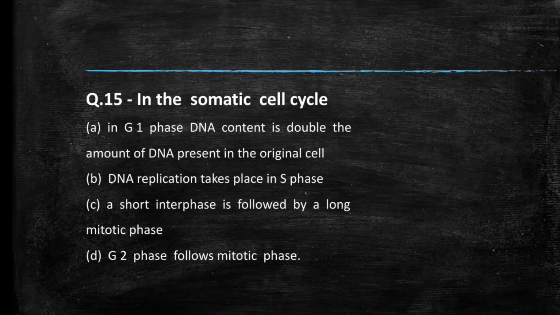Next question we have, in the somatic cell cycle, in G1 phase, DNA content is double the amount of DNA present in the original cell. DNA replication takes place in S phase. A short interphase is followed by a long mitotic phase. G2 phase follows mitotic phase. Students, comment your answer.